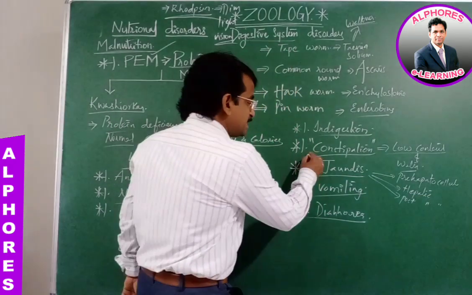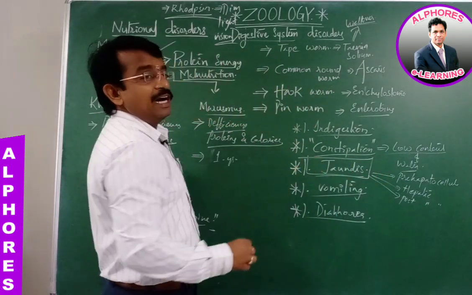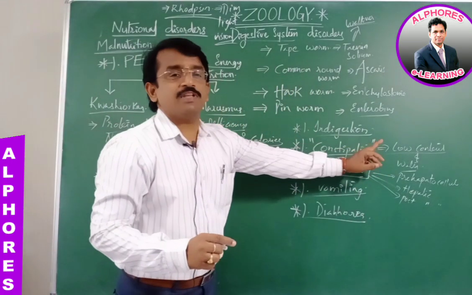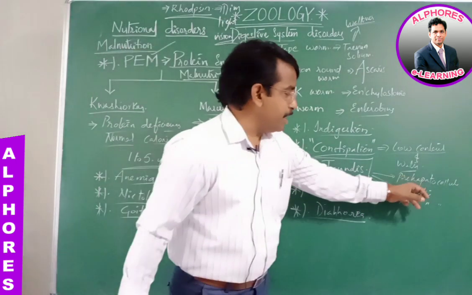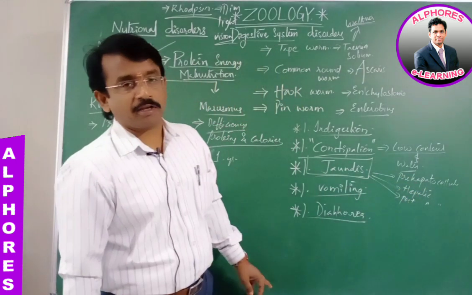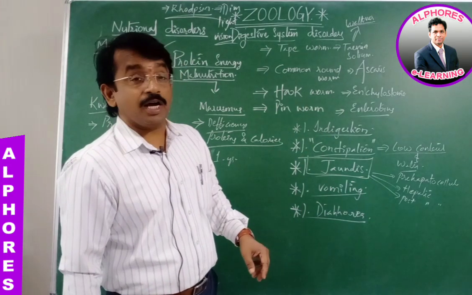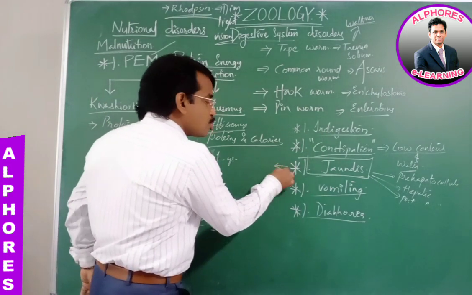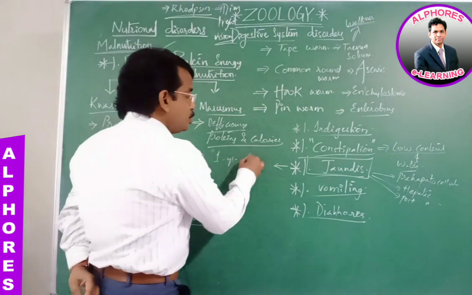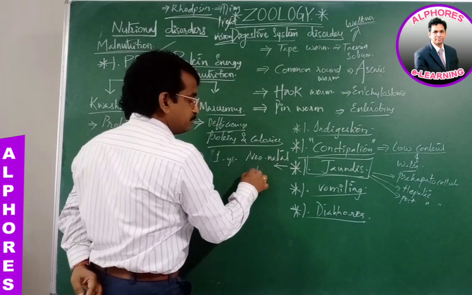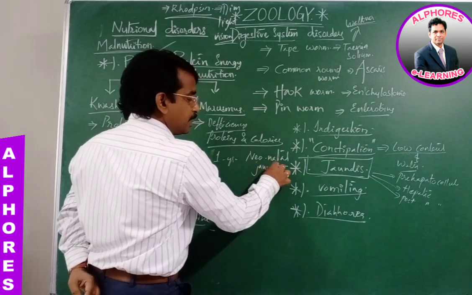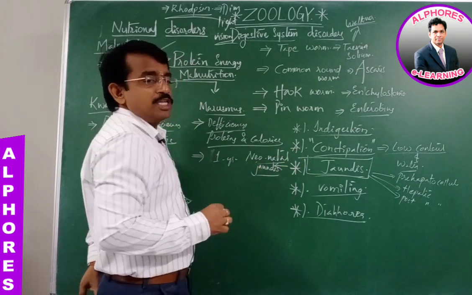So jaundice is nothing but the impairing in the function of the liver, which is of prehepatic, hepatic and post-hepatic. Besides that, there is one more jaundice, name it to be the neonatal jaundice. Neo means newly born.